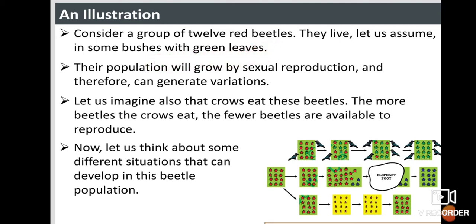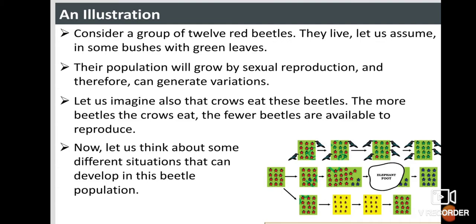So on the green leaves, if red beetles are present, they can be easily identified because of the color. Their population will grow by sexual reproduction and thereby can generate variations. Let us imagine also that crows eat these beetles. The more beetles the crows eat, the fewer beetles are available to reproduce.